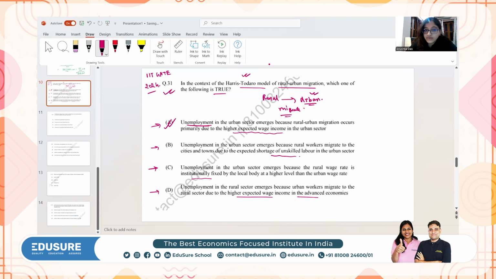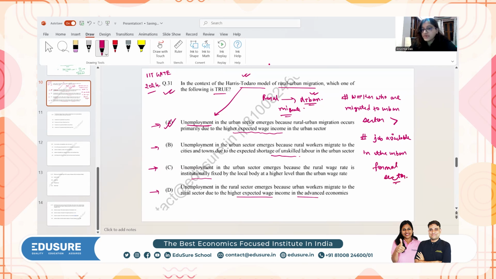So in the Harris-Todaro model, the unemployment situation arises when the number of workers who have migrated to the urban sector exceeds the number of jobs available in the urban formal sector, right?